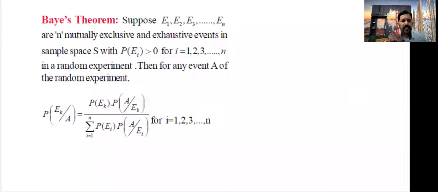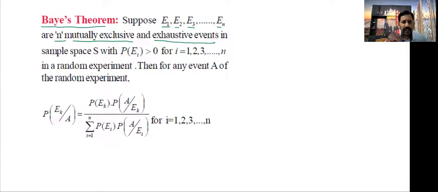Bayes theorem related problems. First see the statement. Suppose E1, E2, E3 and so on, En are n mutually exclusive and exhaustive events in a sample space, P of Ei is greater than 0, where i is 1, 2, 3 and so on n, in a random experiment.